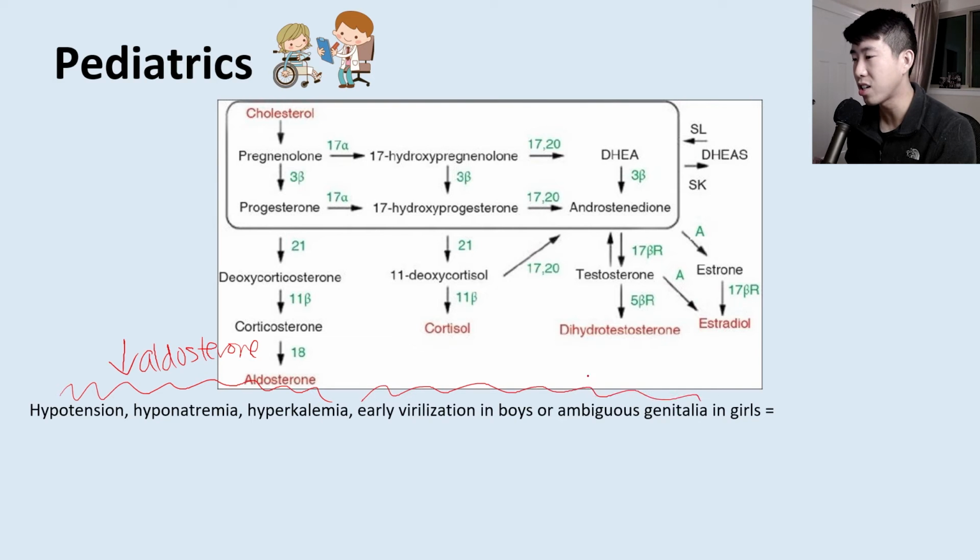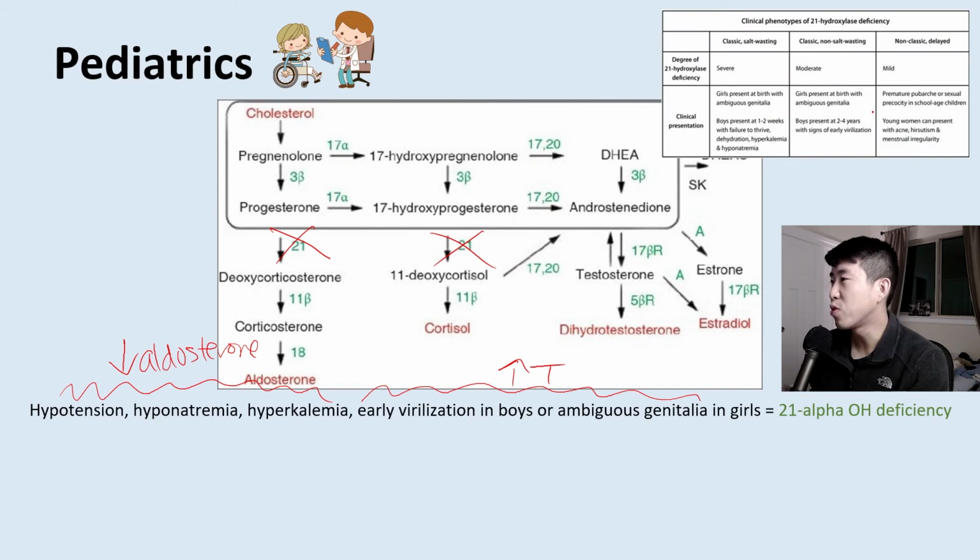And then this is all telling you that there's increased testosterone, right? So what would cause low aldosterone and high testosterone? Well, what if we knocked out 21 hydroxylase, then this whole steroid synthesis pathway is going to be shunted over to making testosterone, and we're going to be completely unable to make aldosterone. So this is going to be a 21 alpha hydroxylase deficiency. So hopefully that makes sense. We're blocking both of these pathways here. There's no cortisol, there's no aldosterone, there's only testosterone.